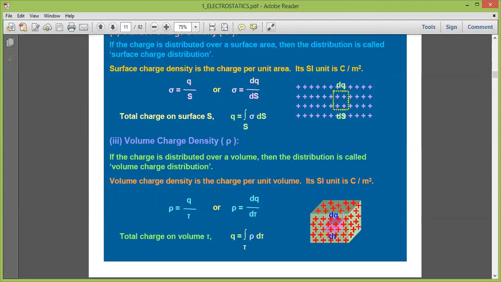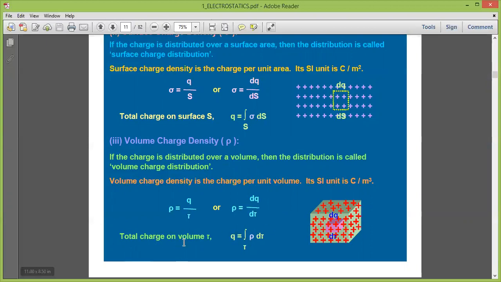If we want to calculate the total charge contained in a volume, we select a small volume inside it, measure the amount of charge in that volume d tau, and then integrate over the volume to find the total charge.